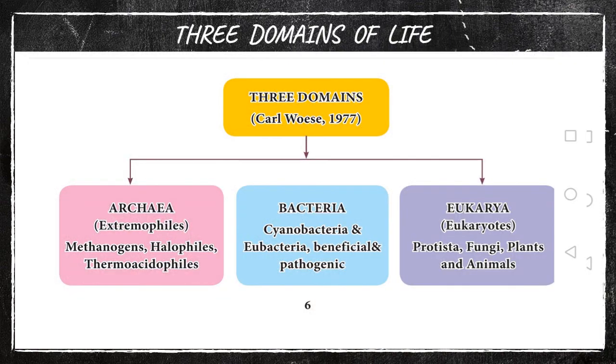This three domain classification system was given by the evolutionist Carl Woese in the year 1977. He classified organisms as per two types of cells. Have you learned the two types of cells in the lower class? Prokaryotic cell and eukaryotic cell.